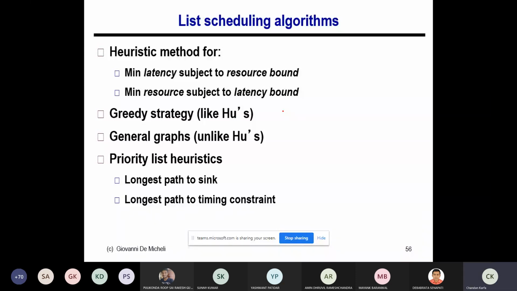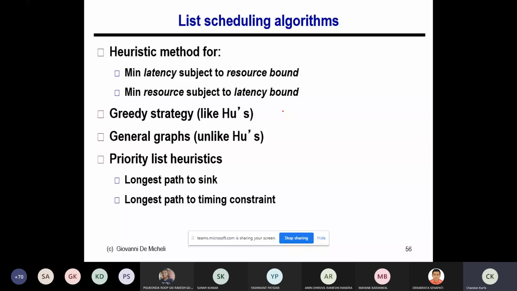That is a must. You should have some mechanism by which you can order the nodes according to their priority, so that the node with the maximum priority will come first. In Hughes algorithm that was the longest path, and that particular number is unique, so it gives an exact ordering. You do not have multiple orderings. For a tree, the ordering is always fixed.